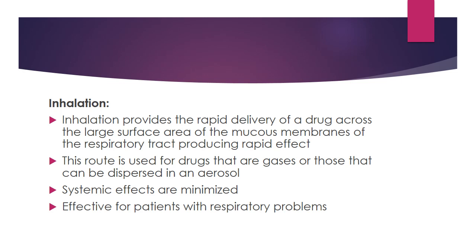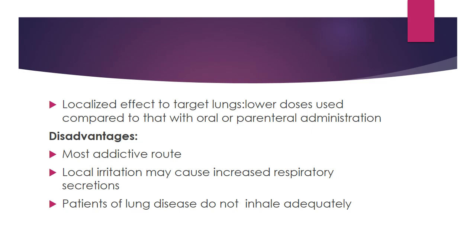Systemic effects in the inhalation route are minimized because the delivery of the drug is directly across the respiratory tract, and it is effective for patients with respiratory problems like in asthma. An inhaler is used. The effect of the drug is localized to the target lung, so lower doses should be used compared to that with oral or parenteral administration.